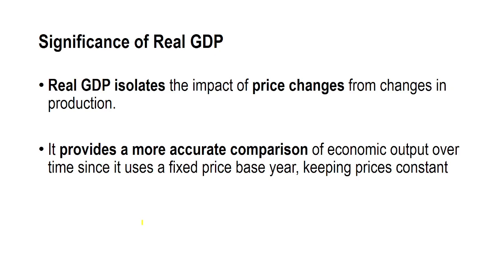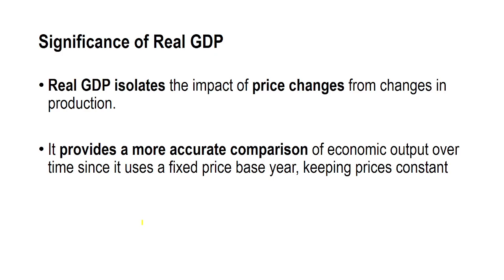Now let's talk about why real GDP is so important when measuring the economy. Real GDP isolates the impact of price change, as we know from the past parts, in production. This means that it allows us to focus solely on how much the economy is actually producing without the influence of inflation or rising prices. This gives us a clear view of whether the economy is truly growing or if the increase in GDP is just from higher prices.